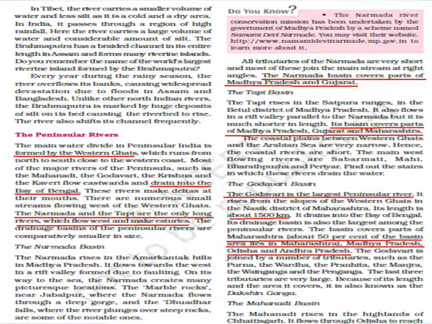First we'll discuss the Narmada basin. This river rises in the Amarkantak Hills in Madhya Pradesh, and it flows towards the west.